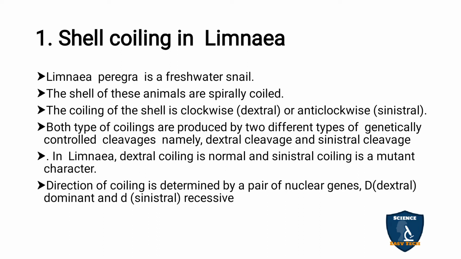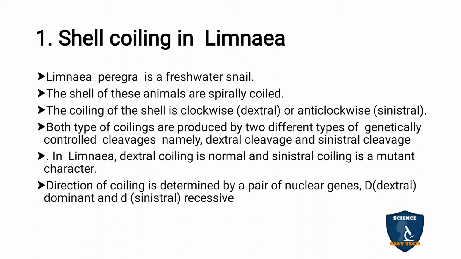Different genes govern these different patterns of coiling, and this difference occurs due to the cleavage, that is dextral cleavage and sinistral cleavage. The normal coiling is dextral coiling and the mutant coiling is sinistral coiling.